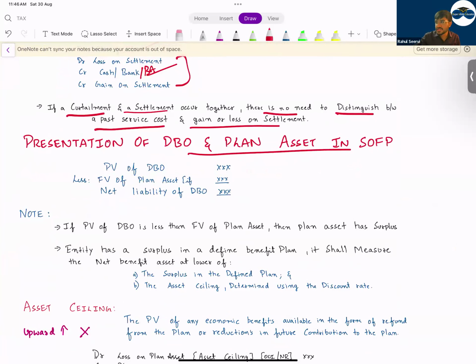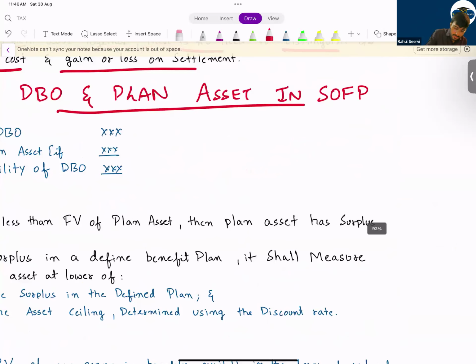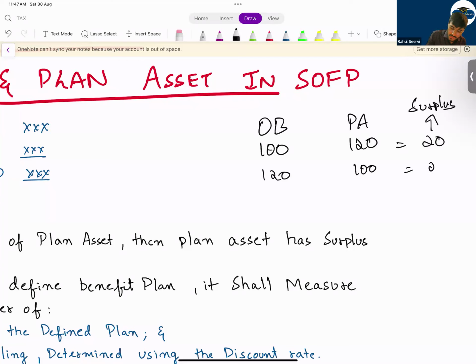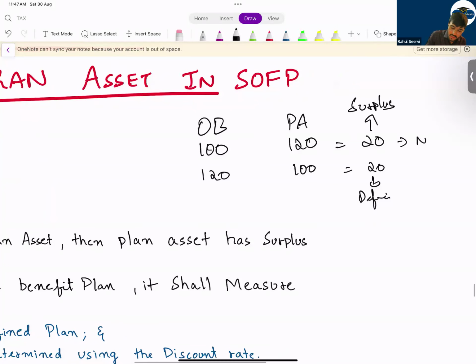How will you record in your balance sheet? You will record it as a net value. I mentioned to you. Obligation, plan asset. If I say it is 100, it is 120. This means what? It is a 20 surplus here. Now if I say this is 120, this is 100, that means what? 20 is deficit here now. So this will be what? Under non-current asset will show this. This will show under non-current liability.